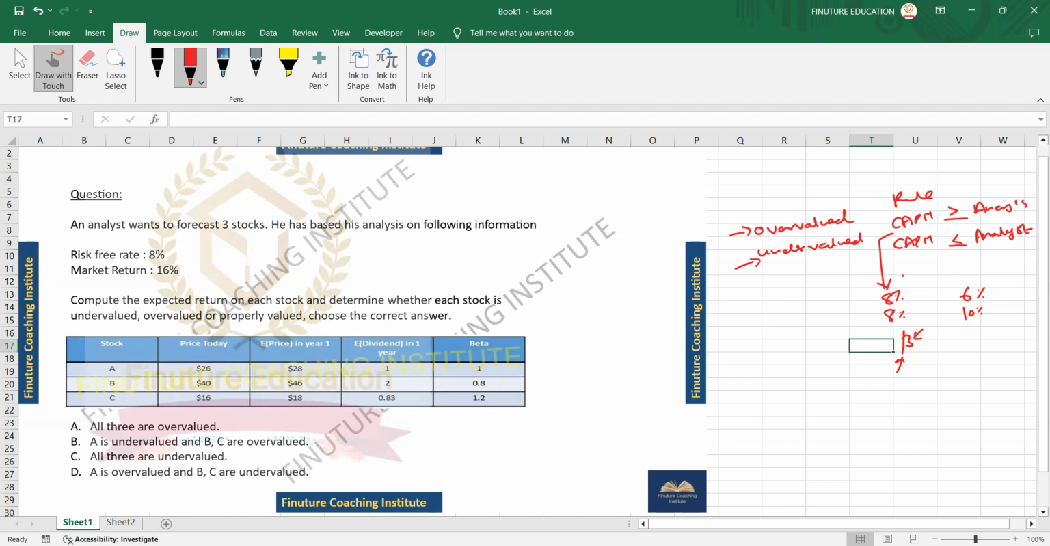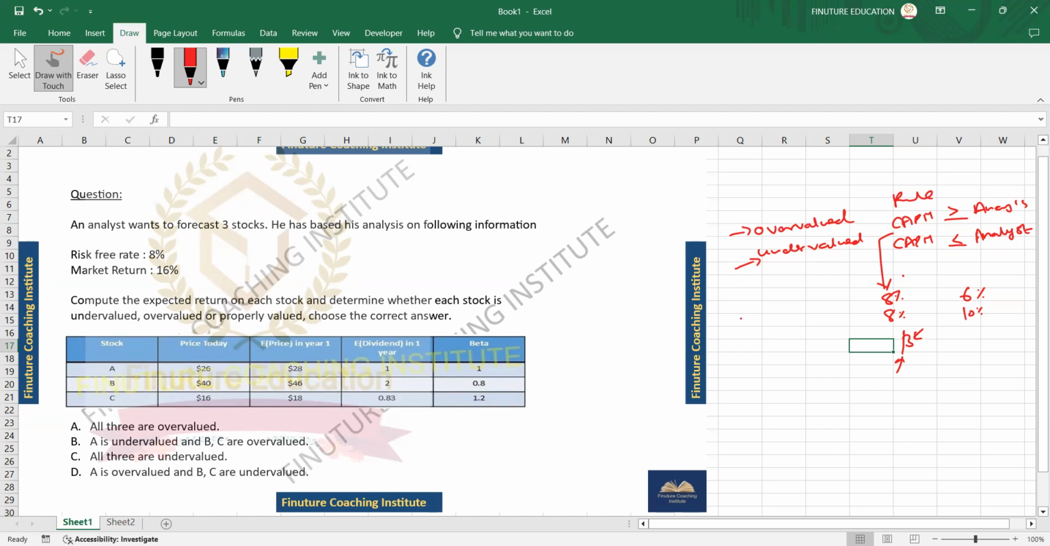And for the undervalued one, it is cheaper. So whenever we go to the market and find something cheaper, we buy it because we expect its price to go up. So that's overvalued and undervalued. This is the decision rule to decide which security is overvalued and which security is undervalued.